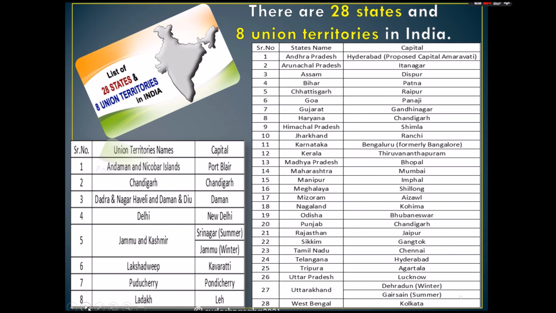Jammu and Kashmir, it has two capitals. In the summer season, it is Srinagar, and for the winter season, the capital is Jammu. Lakshadweep, its capital is Kavarati. Puducherry, its capital is Pondicherry, and the Ladakh, its capital is Leh.